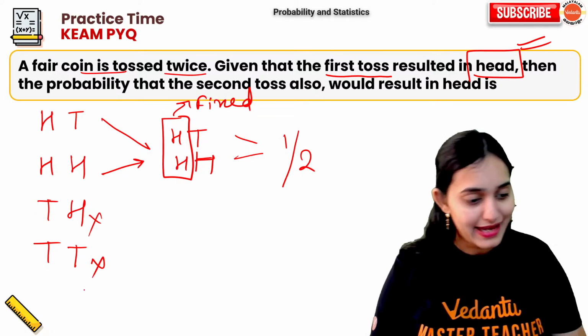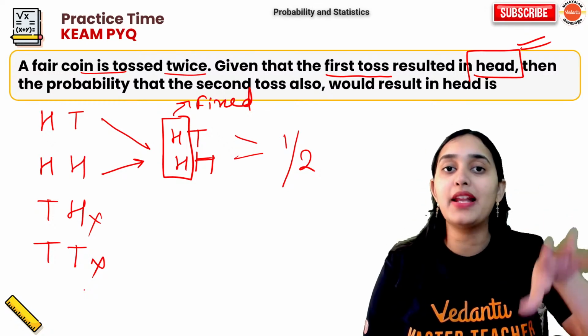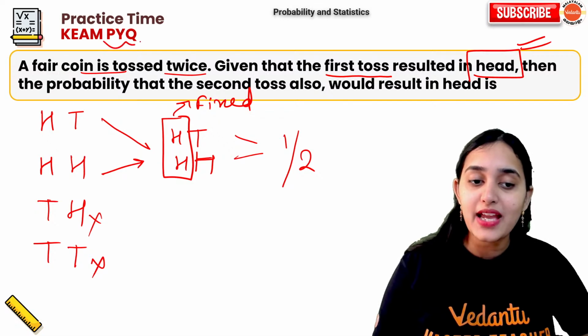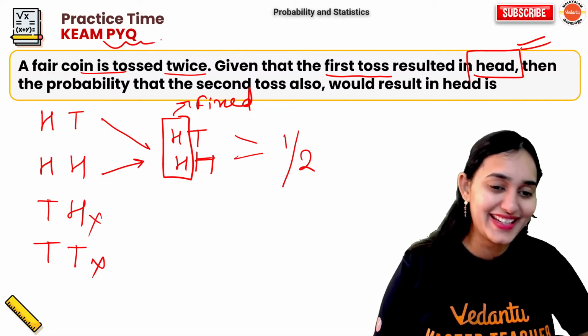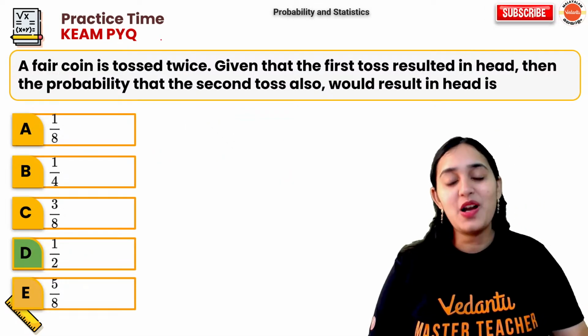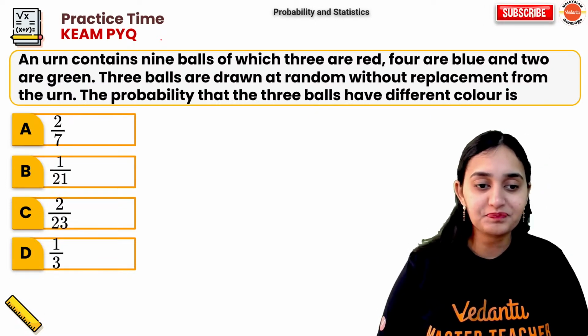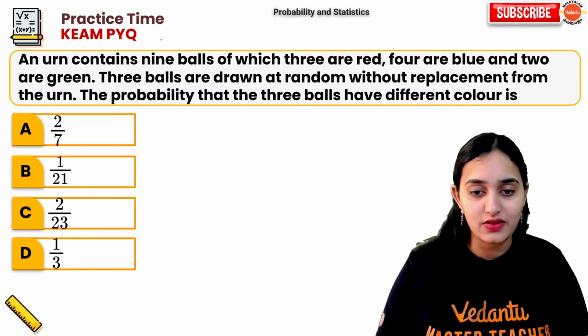Understood? Yes. So this was the example I was giving you earlier for conditional probability. It is a KEAM PYQ question. Okay. Awesome. So option D is the right answer. Very good. Next question.